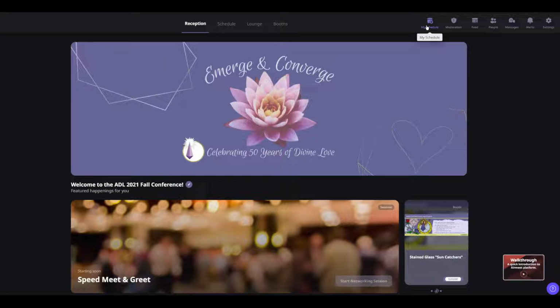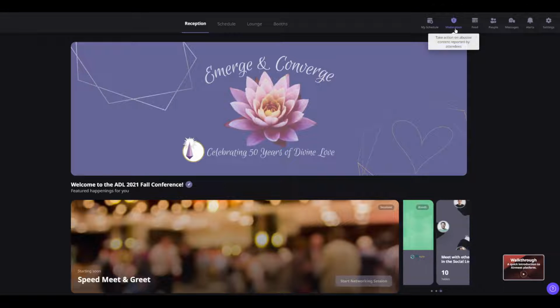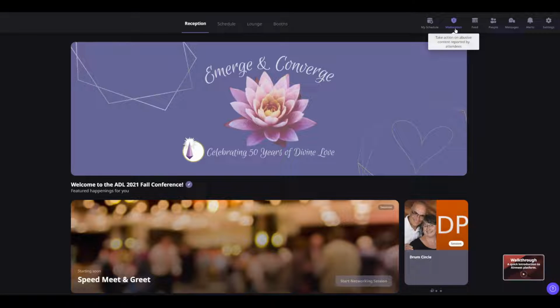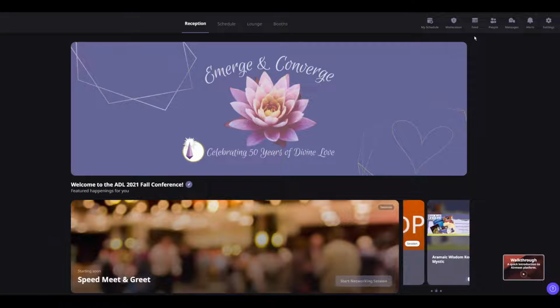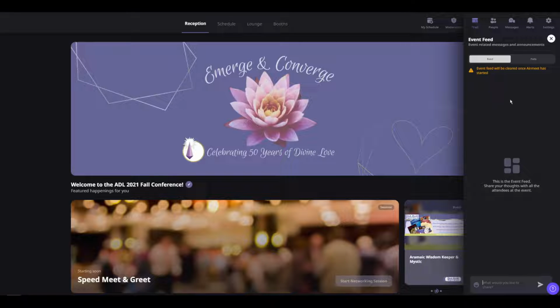With My Schedule, you can save certain sessions to your schedule. If there are only certain sessions you really want to attend, you can find them here. Then there's moderation, if you see any attendees causing problems, which I doubt we'll have in our event. The feed pops up on the right-hand side. This is where you can chat with other attendees, kind of like a public chat forum.